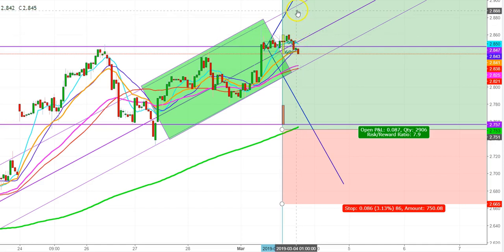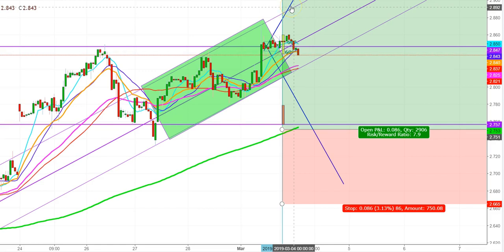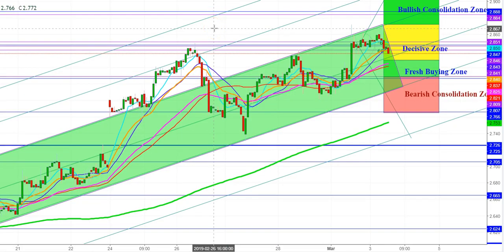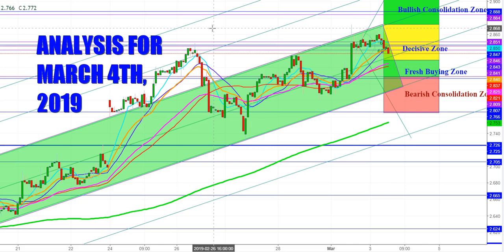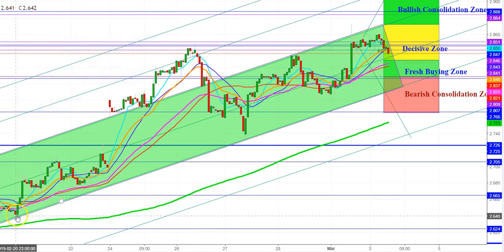So friends, I find that this uptrend zone from this uptrend line to this uptrend line will play an important role in defining the upcoming moves of natural gas futures on March 4th, 2019. Let us study this movement in an hourly chart to understand how the natural gas may take its next directional step on March 4th, 2019.